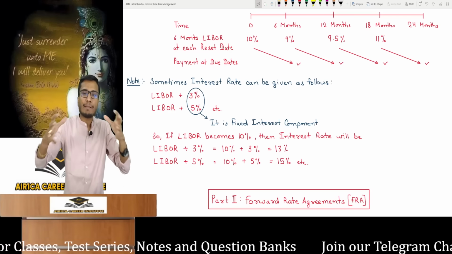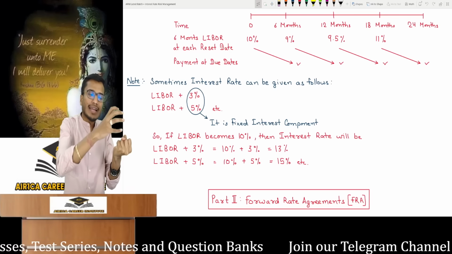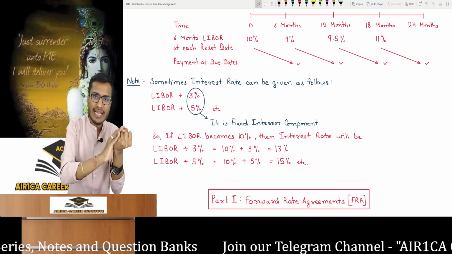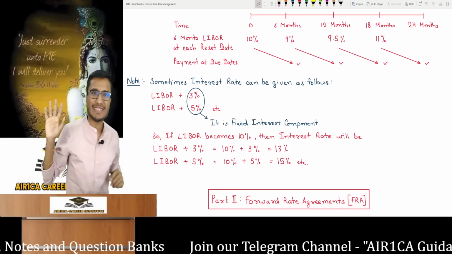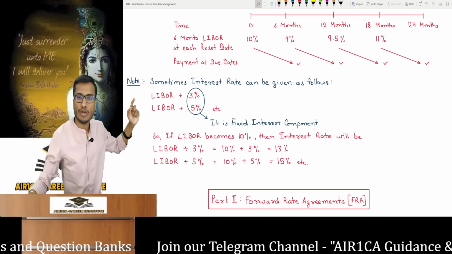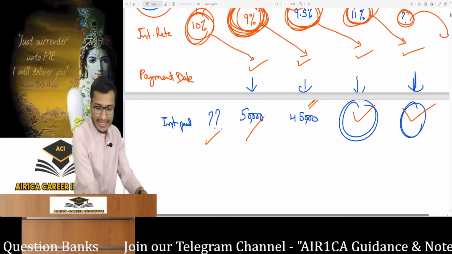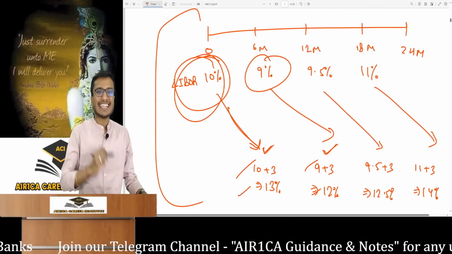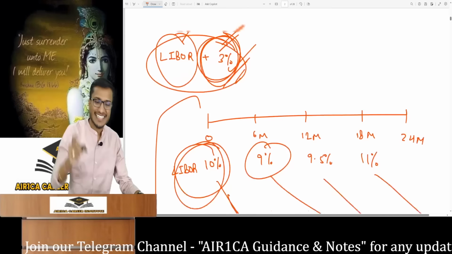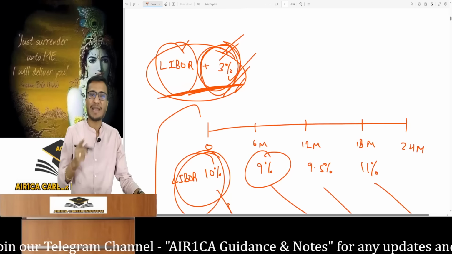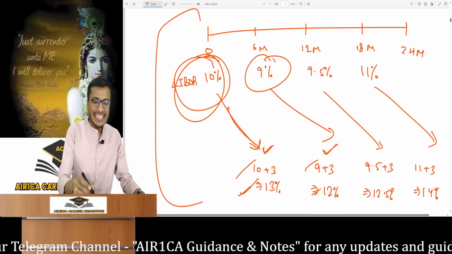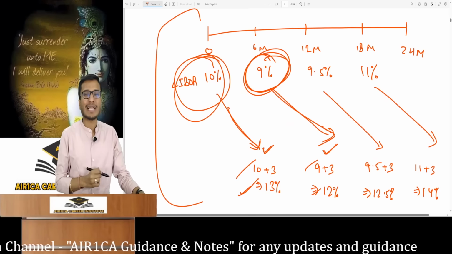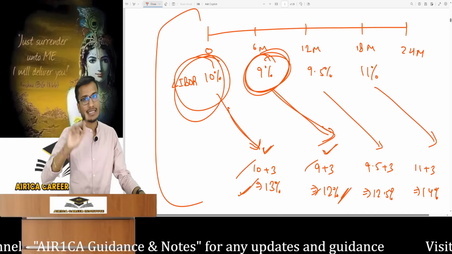You see, this is a mixed interest rate, which means the banker informs the customer that for floating rates, the prevailing market rate will apply. I will also charge a fixed component. For example, if he said LIBOR plus 3%, that means if the current market interest rate is 10%, then at the end of the first period, do you know how much the customer will pay? 10 plus 3. The banker quoted LIBOR plus 3, which makes it 13%. Here, if the market LIBOR becomes 9%, how much interest will be paid from here to here? 9 plus 3, so that's 12%.